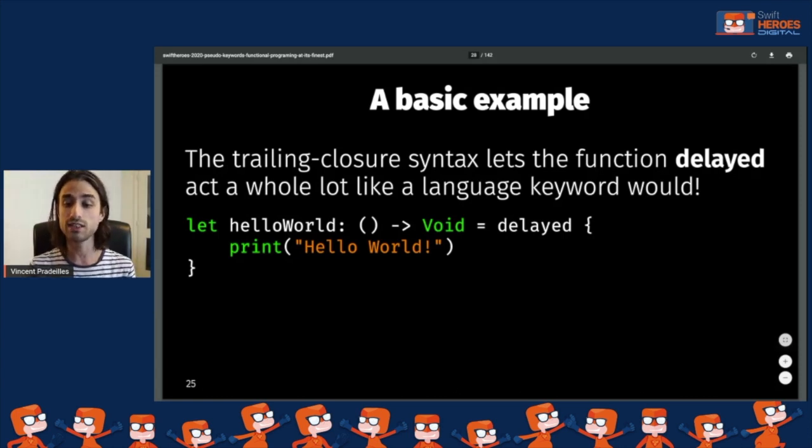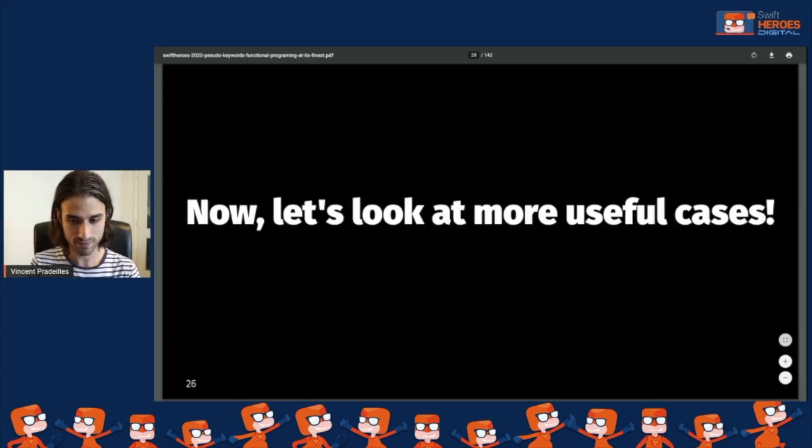It's because it's a function that we created ourselves, but at the call site, the way that we use it, it looks so much like a regular Swift keyword that we can say it's almost the same thing when you use this API. So it was the first example in order to get started, but now we are going to keep on going and to look at some increasingly useful use cases.